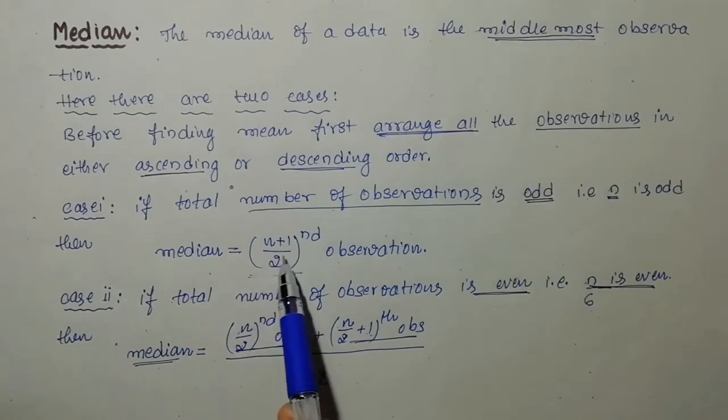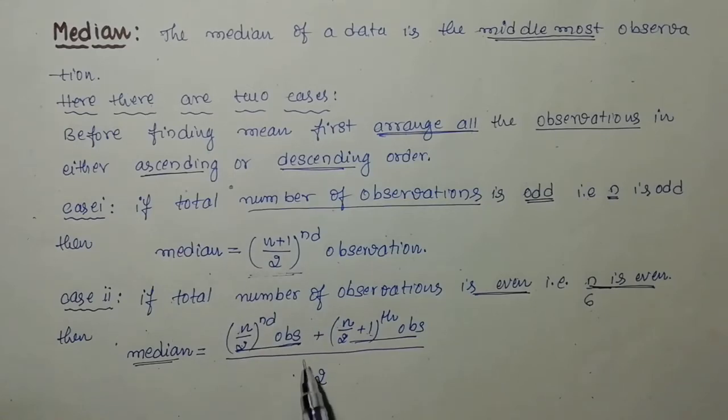This seems simple when compared to the even case, because here if you just identify the middlemost observation, it will be enough. But for the even case it is actually the average of these two observations, the n by 2th and the (n by 2 plus 1)th. Average means addition of those two divided by 2. Then you will get the median. If I solve one question for each case, then you can understand thoroughly what the median actually is.